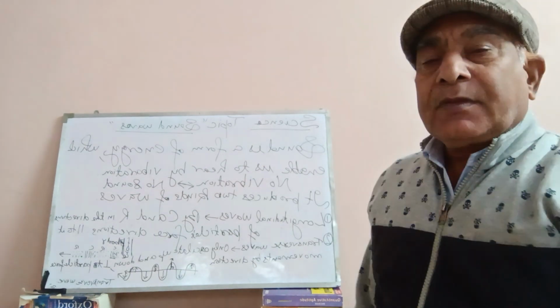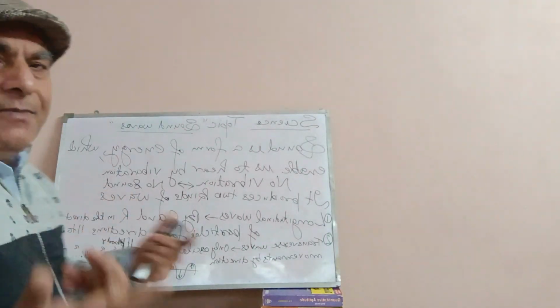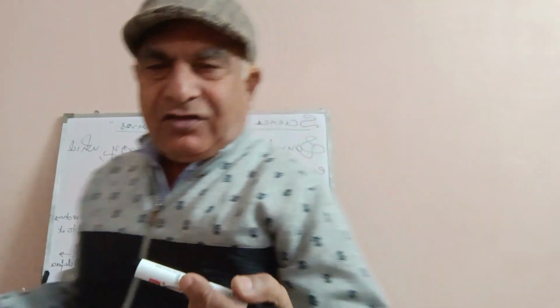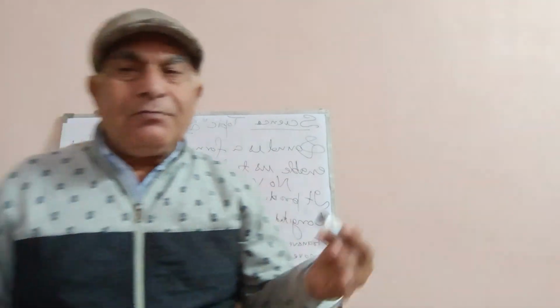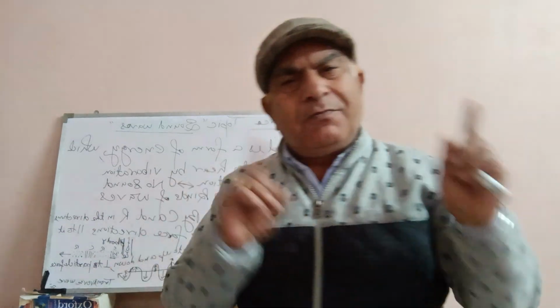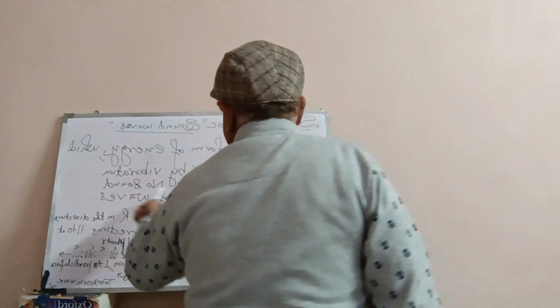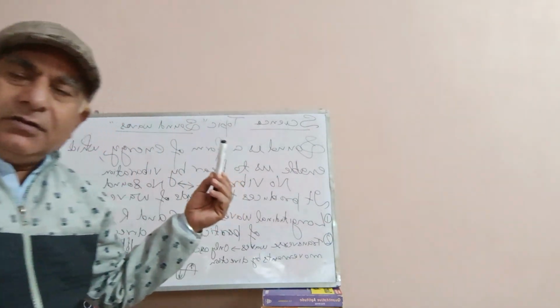Once again, sound is a form of energy which enables us to hear by vibration. If there is no vibration, then no sound. Means if there is a vibration, then there is sound, and if there is sound, there must be vibration. So we can say vibration and sound are dependent on each other.